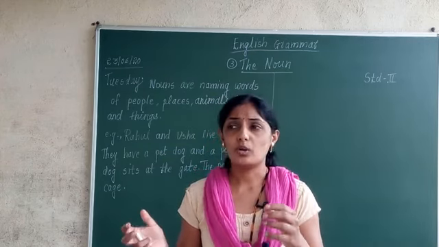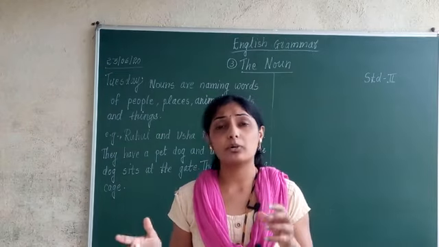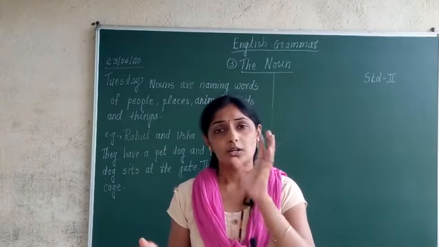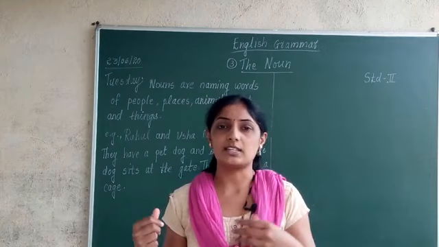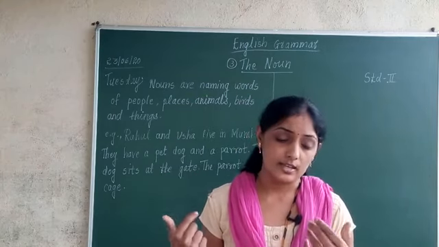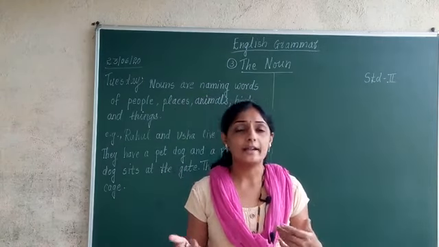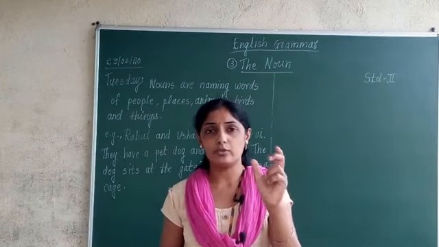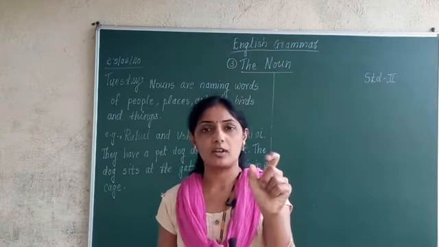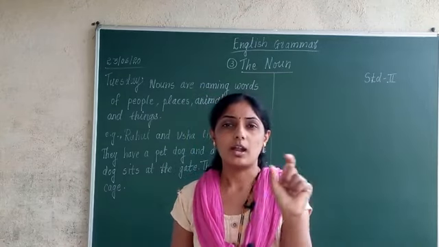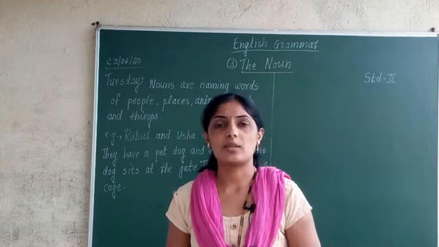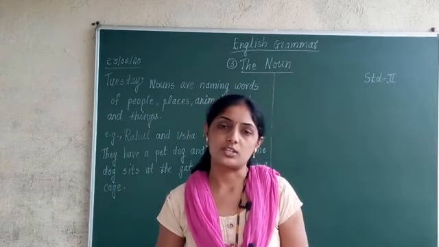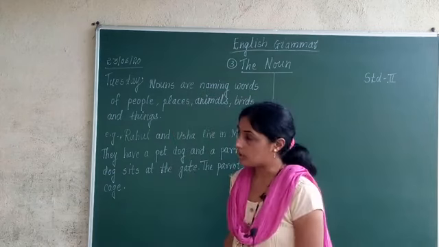More, names of things. English book. Now, what is the name of the book? English is the name of the book. There are many books. There is an EVS book. There is an English book. There is a Marathi book. There is an IT book. When we give you a particular name, IT, correct? English, Marathi, maths. Such names are called nouns.